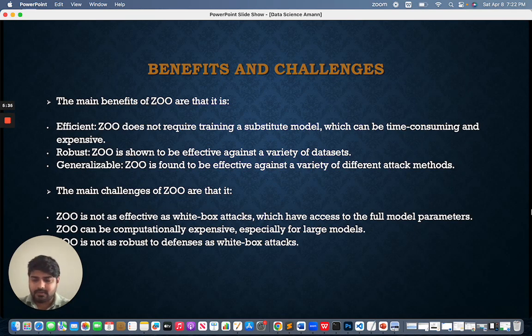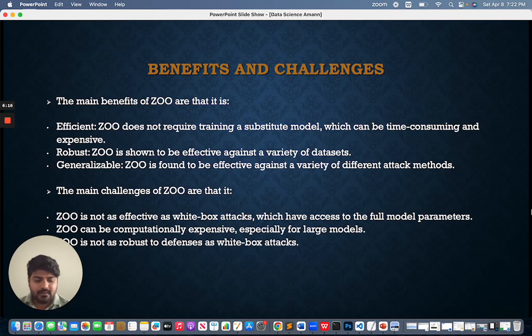Now, let's talk about the main challenges of ZOO. The first one is that it is not as effective as white box attacks, which have access to full model parameters. The second one is that it can be computationally expensive, especially for larger models. For small models it won't take much, but for larger models it is really expensive. And the third one is that ZOO is not as robust to defenses as white box attacks.